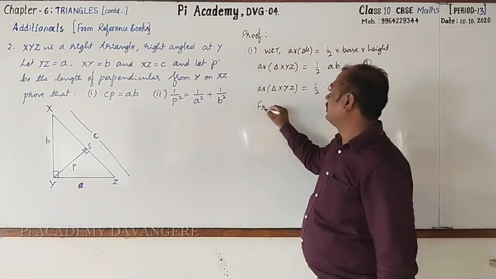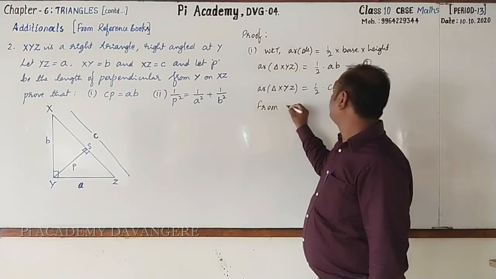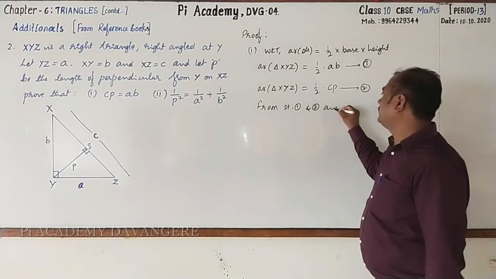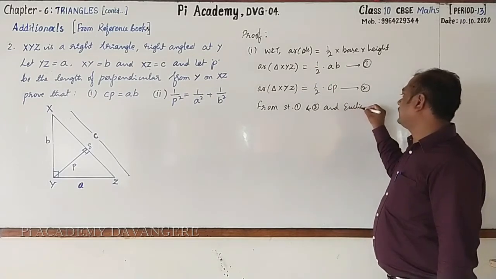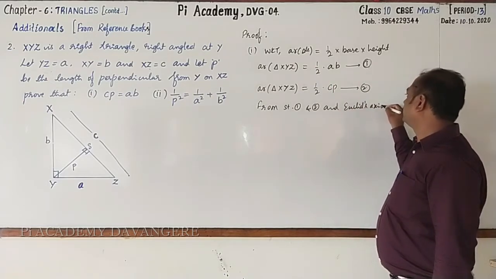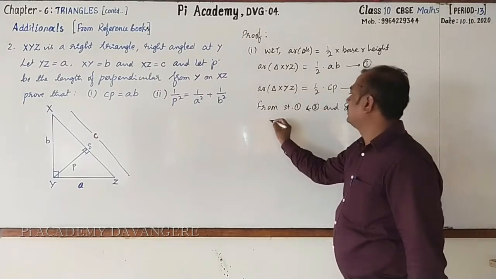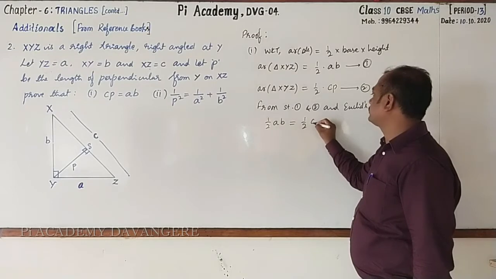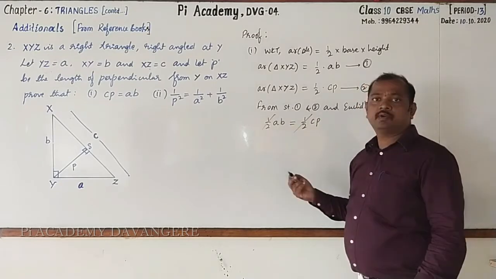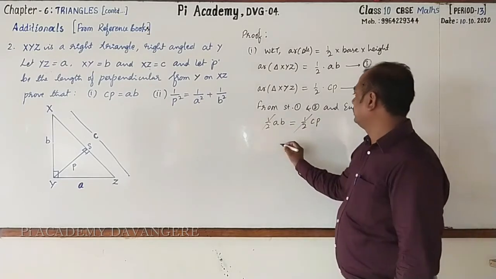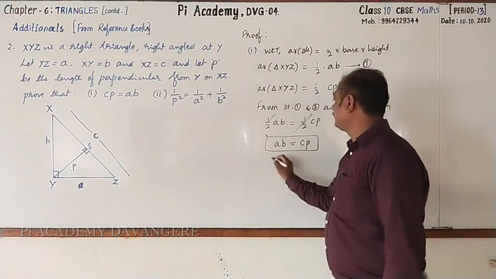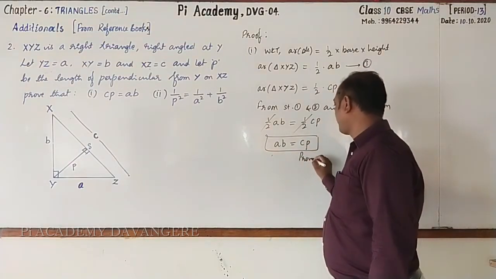Yes. Right now, from statements 1 and 2 and Euclid's axiom, how to write? It is half into A into B is equal to half into C into P. Half and half get cancelled. Then AB equal to C into P. See that? First one is proved.